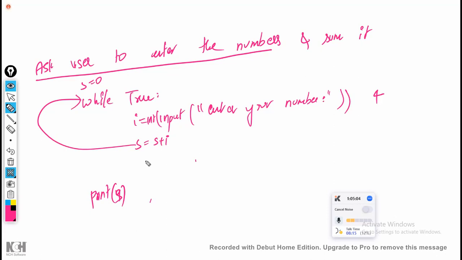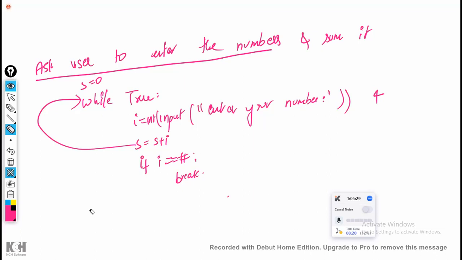I'm going to write some condition. Once the user has entered all the values, if i is equal to hash, break. I'll write like this: if i is equal to hash, break. What is meant by hash? Hash means once the user has entered all the values, he has to enter the hash.